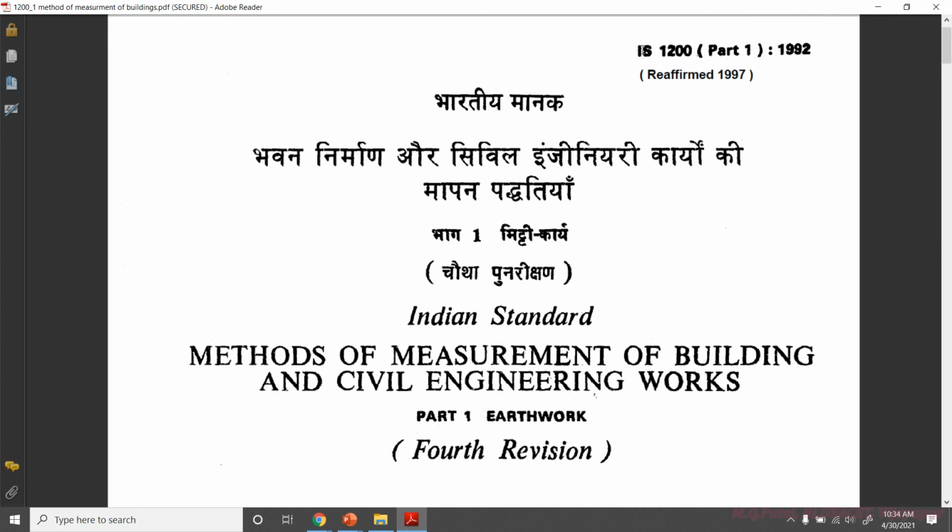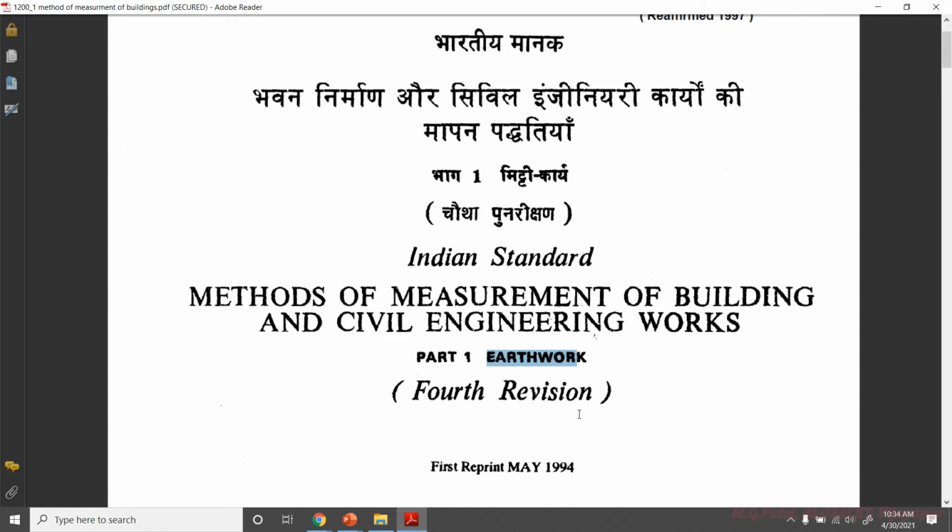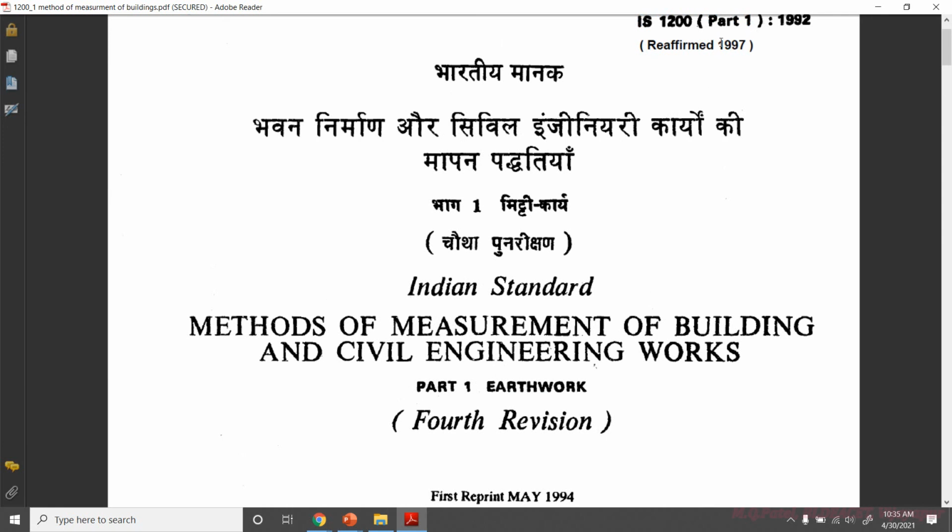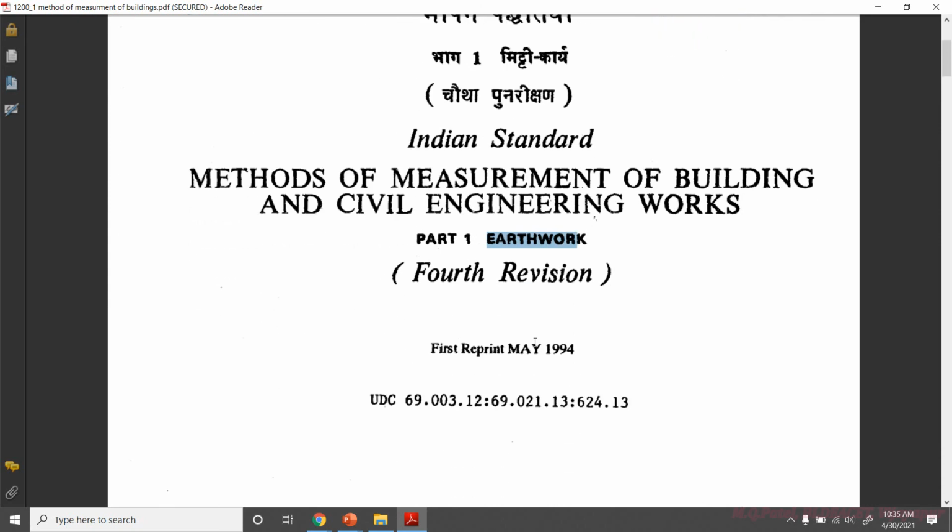Here you can see this is IS 1200 Part 1, Methods of Measurement of Building and Civil Engineering Works. This Part 1 is for earthwork. If you want to do construction, we have different items of works, so item-wise they have divided it into different parts, like Part 1, 2, 3, 4, 5 and so on. Part 1 is exclusively for earthwork itself.